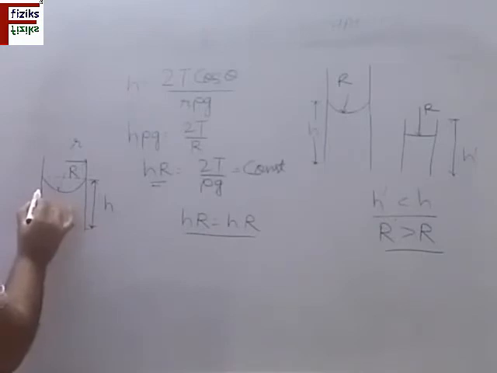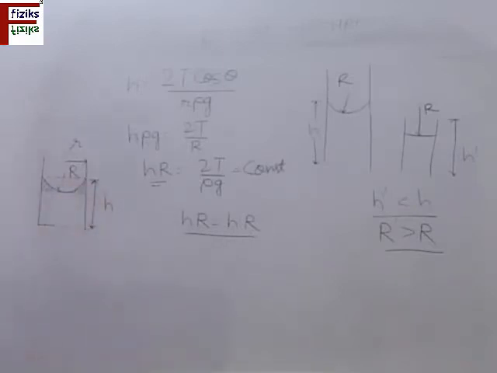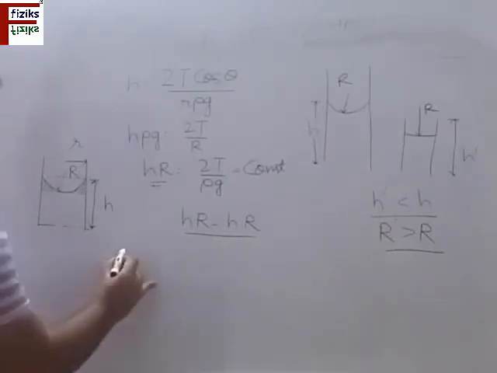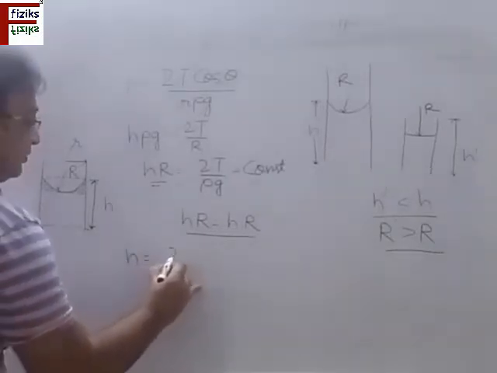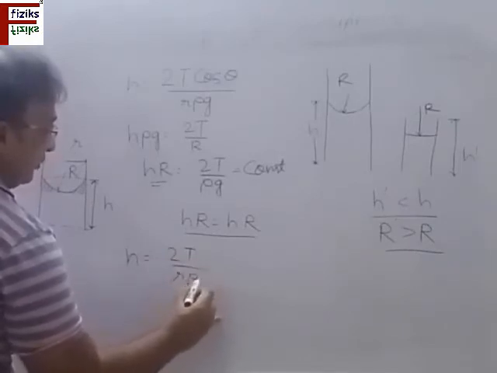And if I take this much volume, then this liquid has extra volume, which I have taken for the purpose of calculation. So there is a correction applied to this, and the value of the correction applied for the rise of the fluid is given by h is 2T cos theta divided by r rho g.